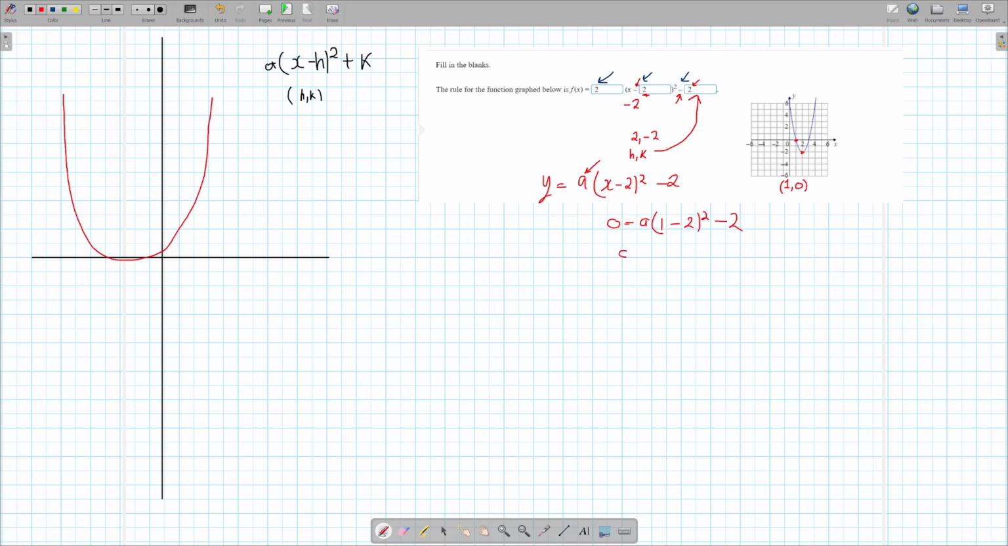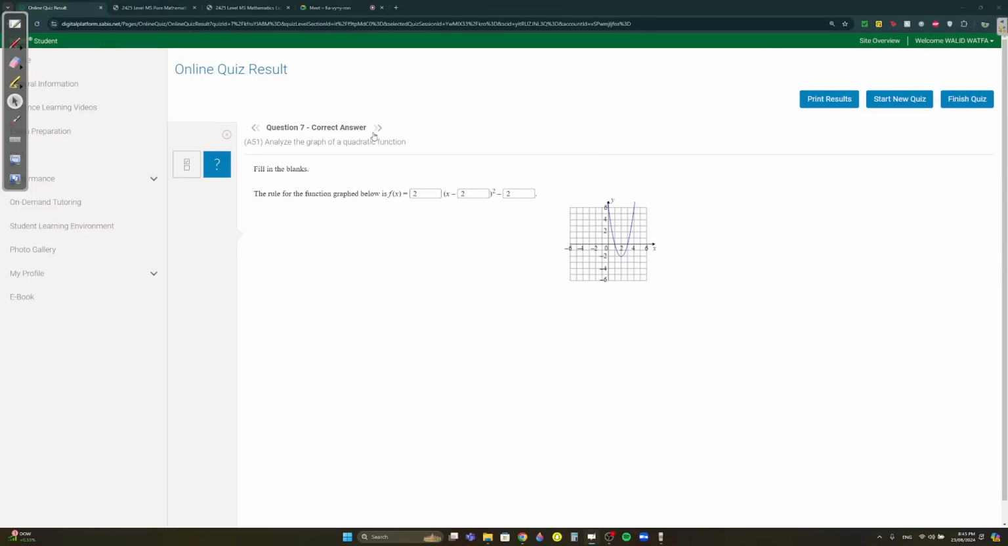You're going to get 0 equals 1 minus 2, which is minus 1. You have a outside, and you have the square, minus 2. Minus 1 squared is 1. 1 times a is a, minus 2. So a minus 2 equals 0. Take 2 to the other side, you're going to get a equals 2. For the a box, you put 2.